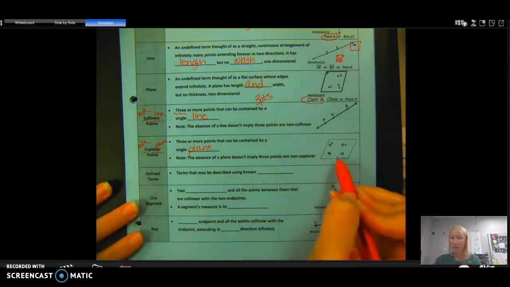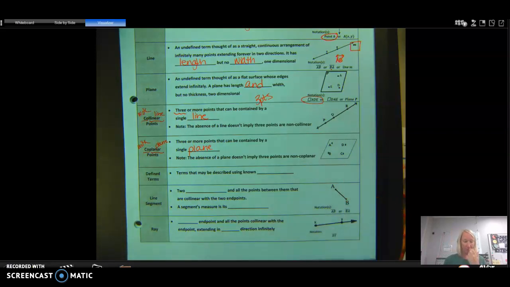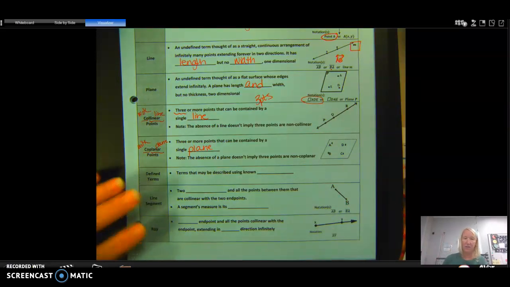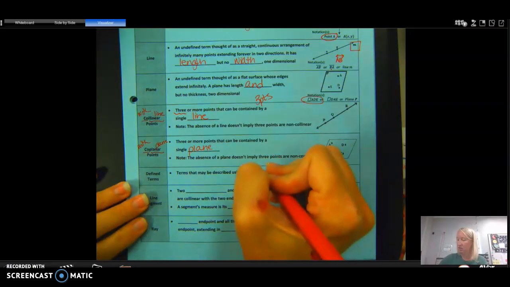Here, they did 4 points on this plane. We could call this plane ABD. We could call it DCB. We could call it plane ACD. So multiple different things. Defined terms in math are terms that may be described using known definitions.